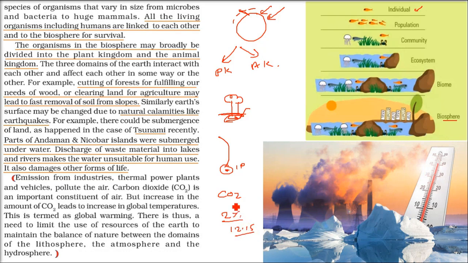it is 1.5% right now, and if it goes beyond that, what will happen? The glaciers are going to melt and the water level will increase. The heat coming from all the industries and all our development activity will melt the glaciers, and whoever lives near the water will see their land submerged. That is the imbalance. We have to understand that earth has given us a balanced combination, and we have to stop this global warming.